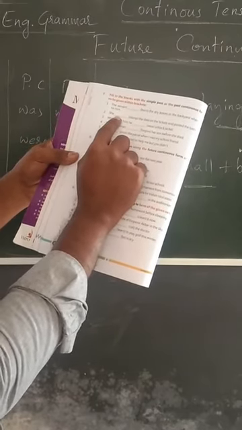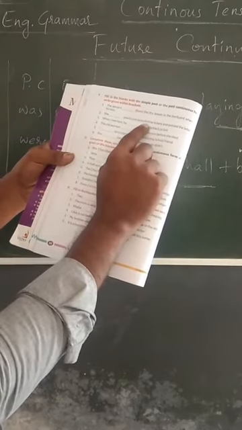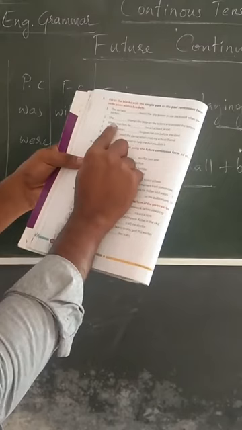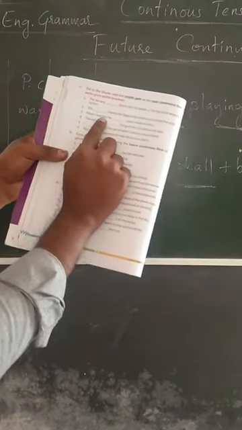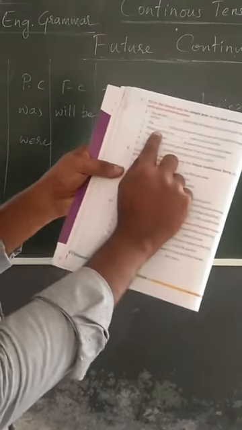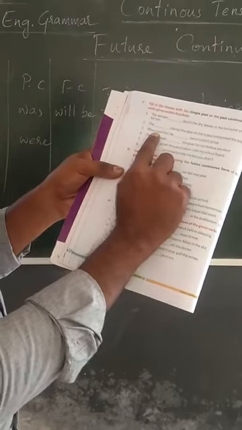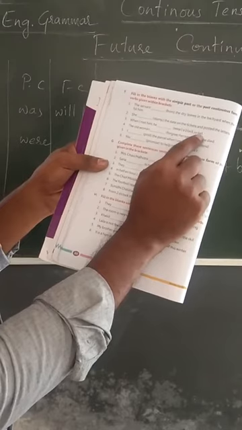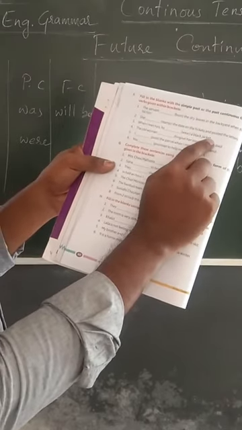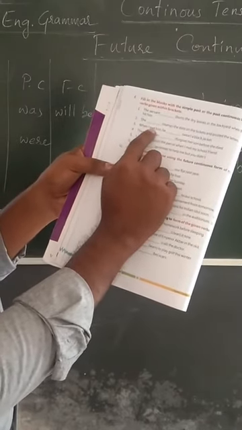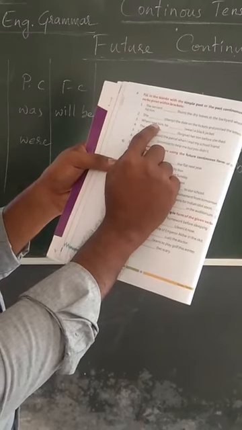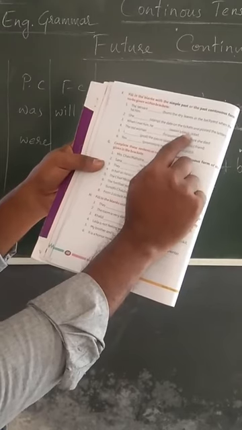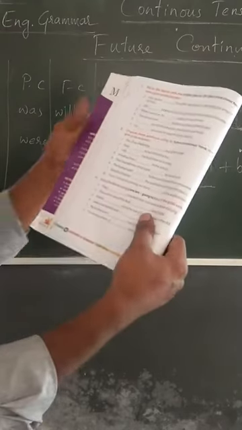She stamped the date on the ticket and posted the letter. When I met him, simple past, but here, when I met him, he was wearing a black jacket. Past continuous we have to use. When I met him, simple past, here past continuous, he was wearing a black jacket.